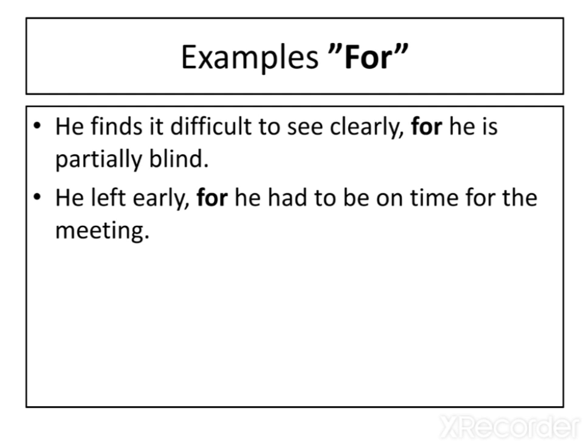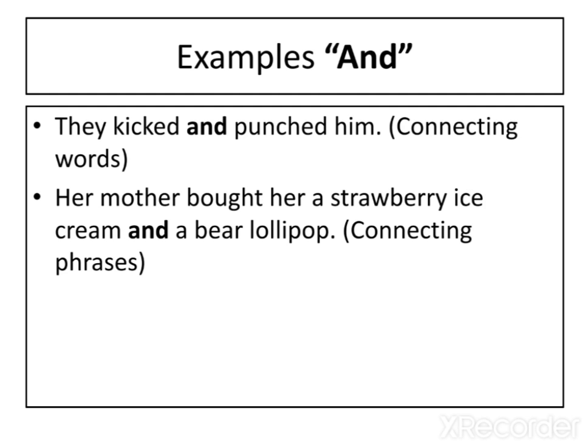Okay, and the next one is and. We use and to add one thing to another. Like, they kicked and punched him. You can see these are connecting words. They kicked and punched him.